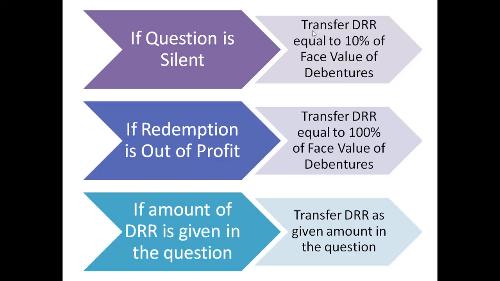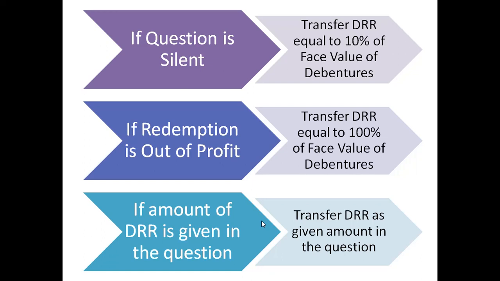Now here is your hint or the guideline for the preparation of DRR. If the question is silent, transfer DRR equal to 10% of face value of debentures to be redeemed. If the debenture is out of profit, 100% of face value of debentures is to be transferred as DRR. And if the amount of DRR is already given in the question, then only transfer the required amount of DRR.